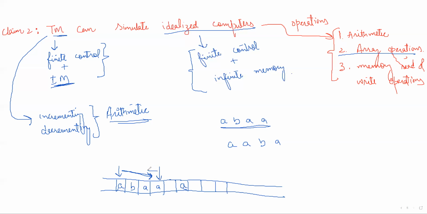Then we will move one place to the next. What is there? A. Go here, put A. Move another place here. What is here? B. Write B here. Move another place here. What is here? A. Move another place here, but here we now have a blank. Blank means ended. So the reverse of this particular array is stored here.